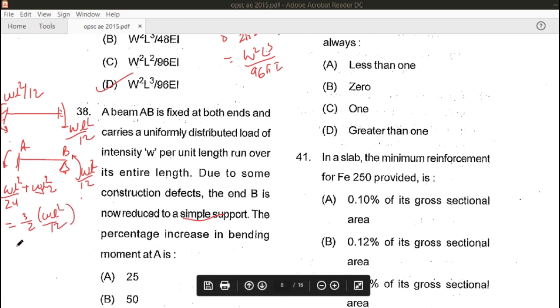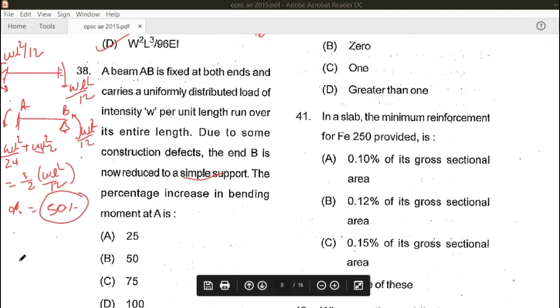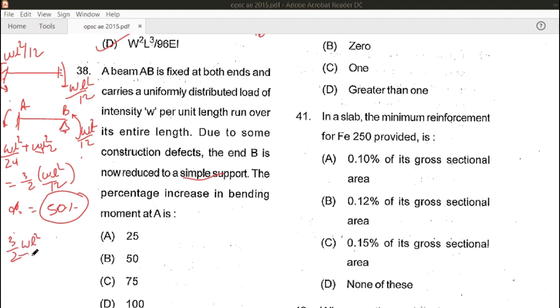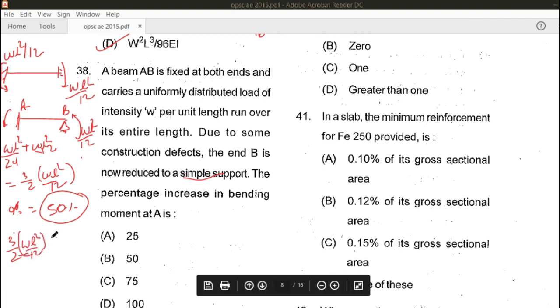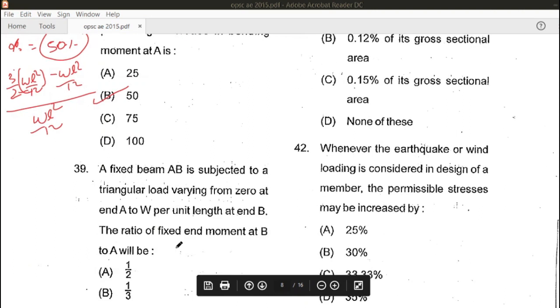So when we find out the percentage increase, it becomes 50% of the initial value. We will just take 3 by 2 WL square upon 12, minus WL square upon 12, upon WL square upon 12. After solving it, the correct answer will come as 50%. So B is the right answer for this question.